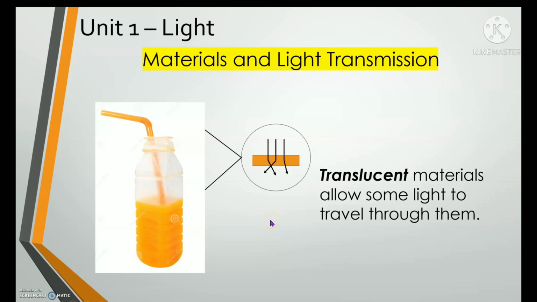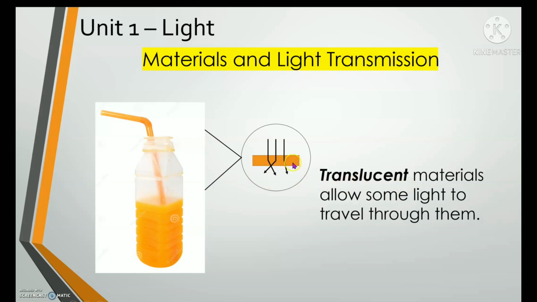So the example for the translucent material is this plastic bottle which contains the orange juice. We can see from this image what's inside, but it's rough or blurred, because the material is translucent.